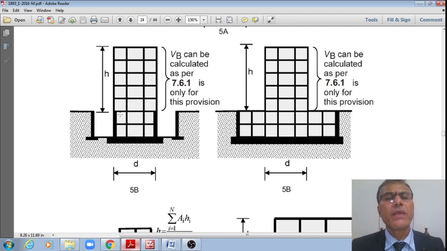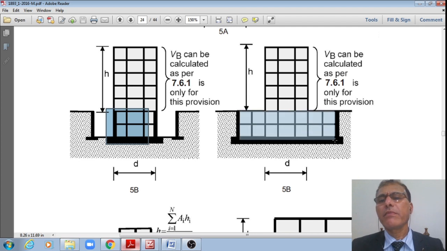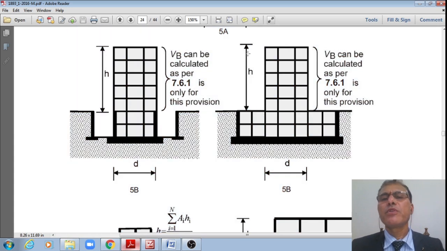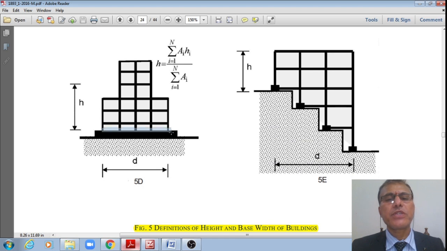Whereas if I do have the lateral resisting systems in the form of, say, shear walls and others, then the height of the building should be measured above that natural ground level. Vb should be calculated over this height, not on this, right? And next, similarly here, this is the tower part actually, right? If the tower is connected with that of the podium, therefore that Vb should be calculated for this tower part of h above that ground level or above that podium level, right? Similarly, this is that base dimension d, and this is the height of the tower.